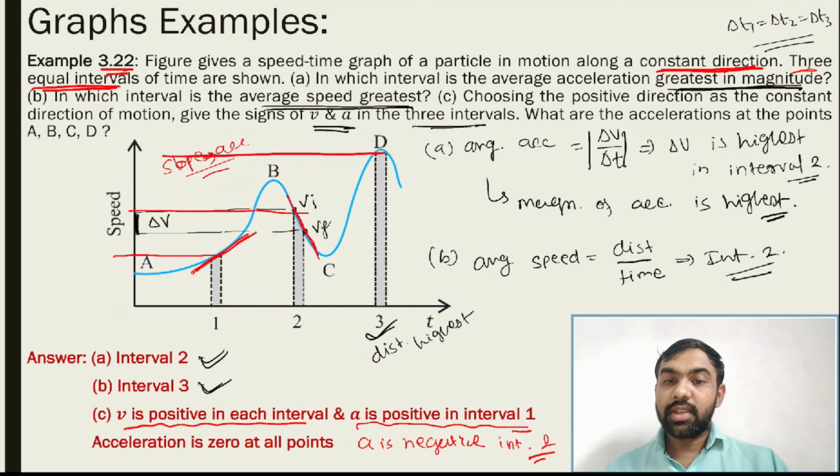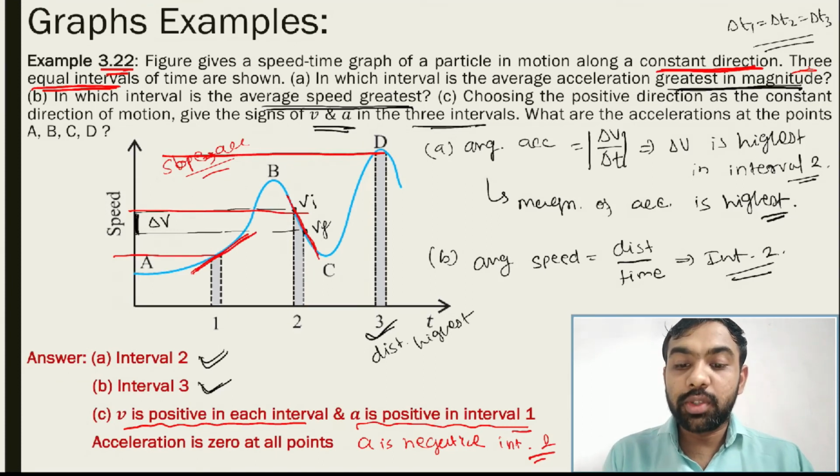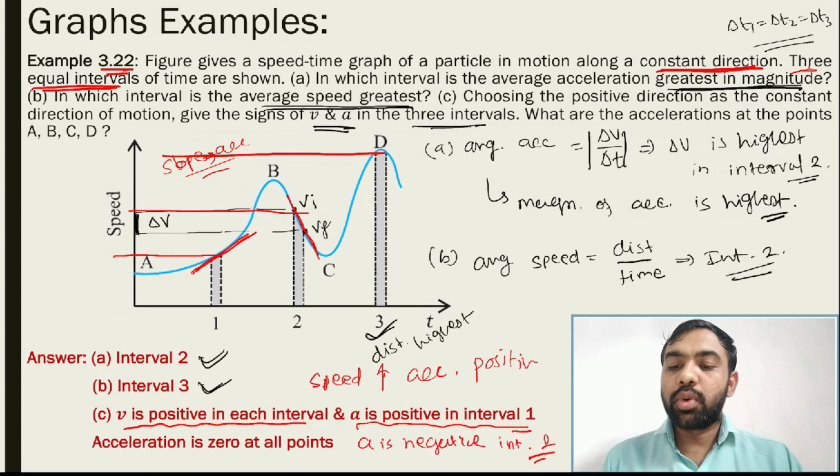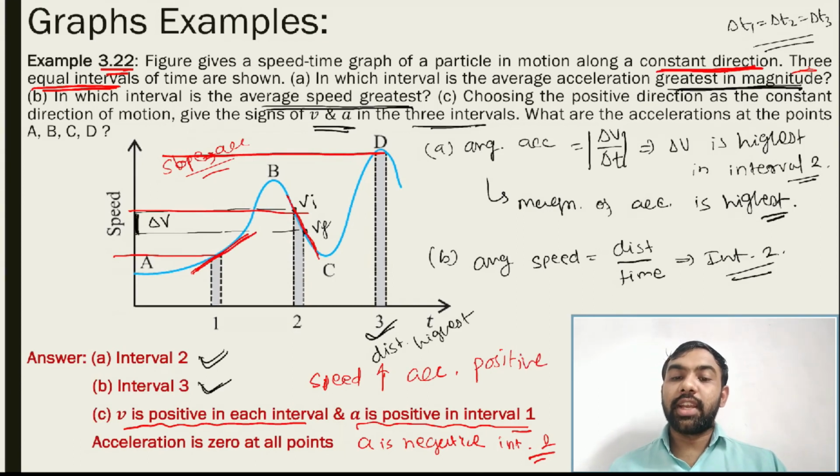Why? If speed increases, then acceleration is positive. If speed decreases, then acceleration is negative. That is the second way to understand. If speed increases, acceleration is positive. If speed decreases, acceleration is negative.